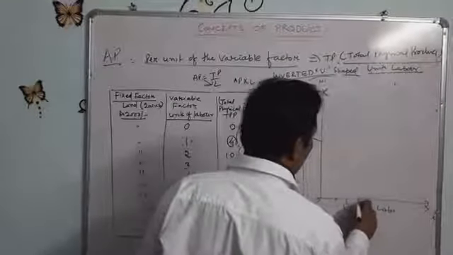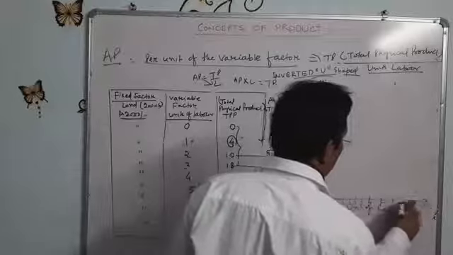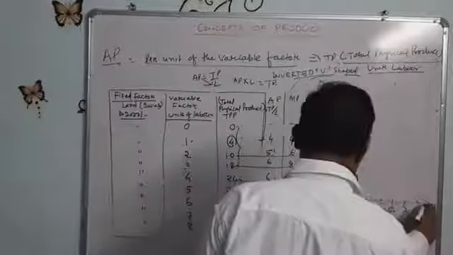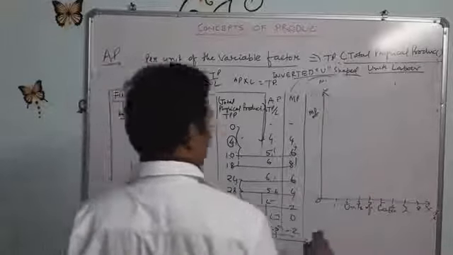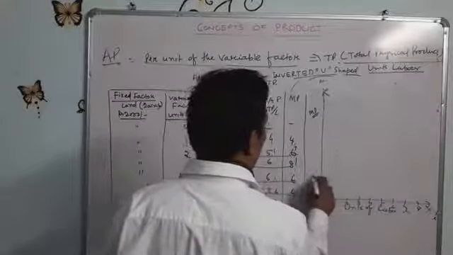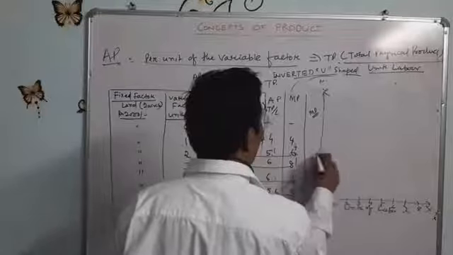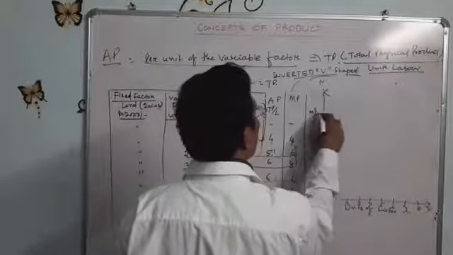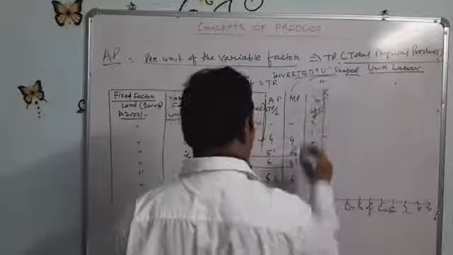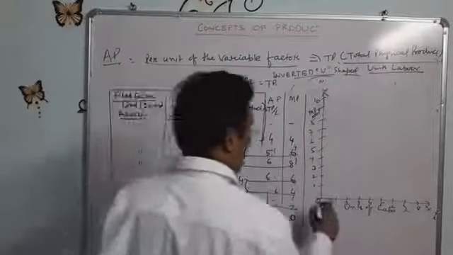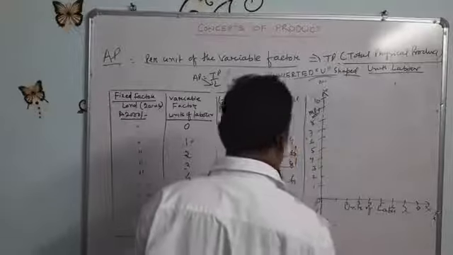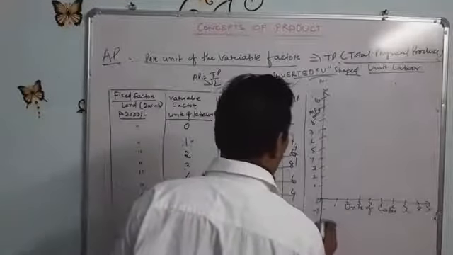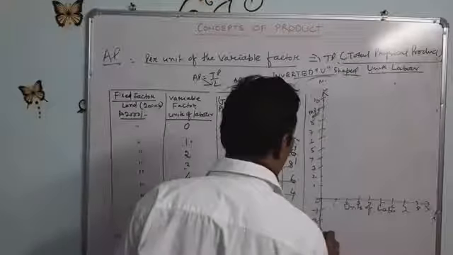Units 1, 2, 3, 4, 5, 6, 7 like this, and 8 also. On the y-axis 1, 2, 3, 4, 5, 6, 7, 8, 9 and 10, and below it minus 1, minus 2, minus 3.